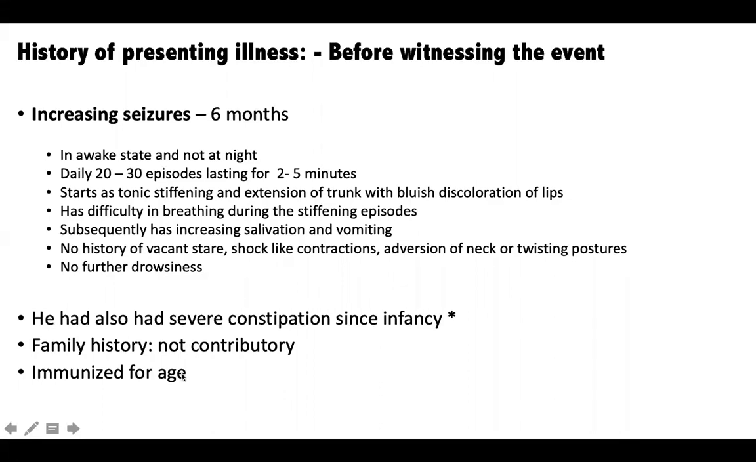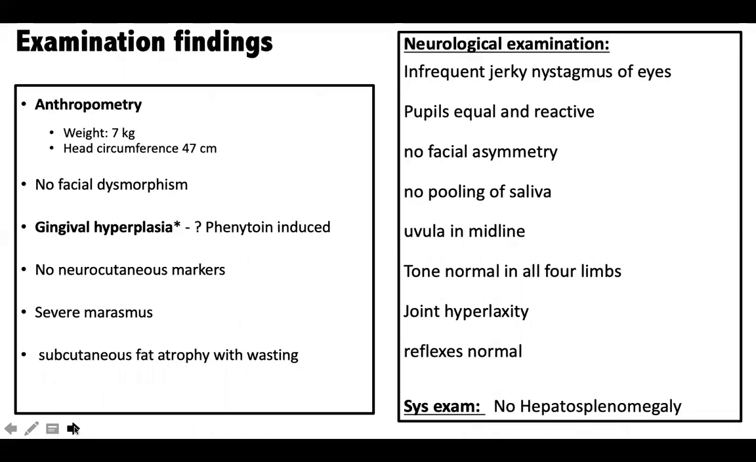The family history was not contributory and the child was immunized up to age. On examination also, there was nothing much significant except that the child had microcephaly, the head circumference being slightly on the lower side, with a weight of only 7 kgs at 6 years of life. So he had severe protein energy malnutrition, with the weight and the length being less than -3 standard deviation. There was no facial dysmorphism. He had gingival hyperplasia, which I thought was because of chronic phenytoin intake by the child.